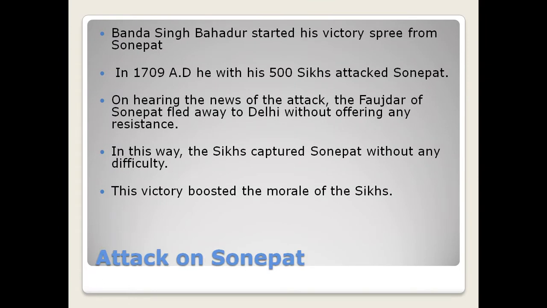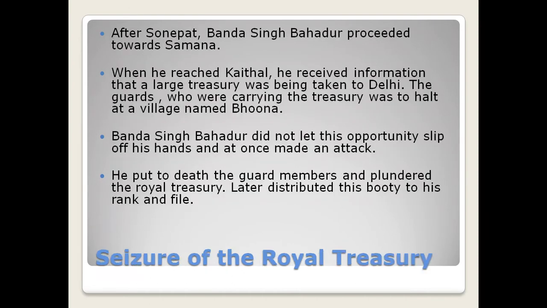So he started his attack from Sonepat. In 1709, he along with his 500 Sikhs attacked Sonepat. The moment he attacked, the Faujdar of Sonepat, when he heard the news of the attack, fled away to Delhi without offering any resistance. In this way, the Sikhs were able to capture Sonepat without any difficulty, and this victory boosted the morale of the Sikhs.